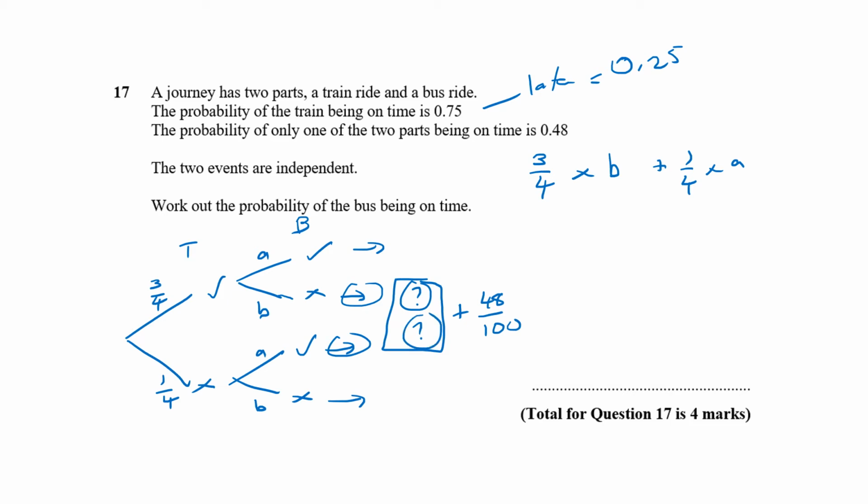So they should add up together to make 48 over 100. So 3/4 B plus 1/4 A is 48 over 100.